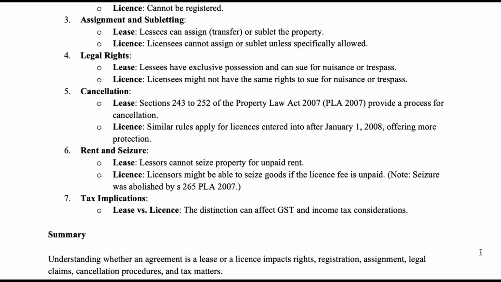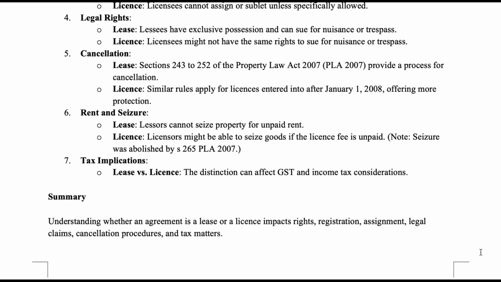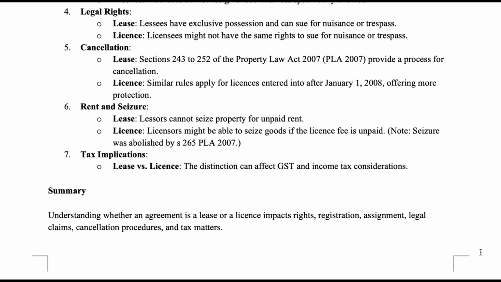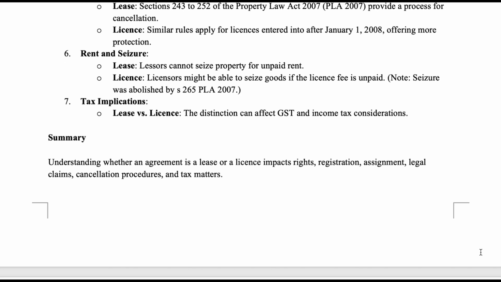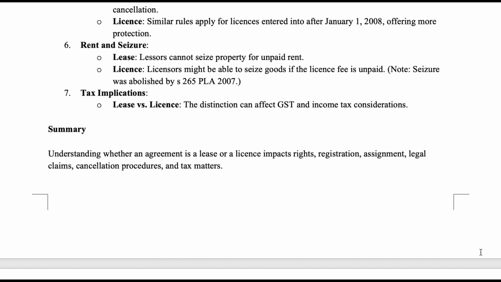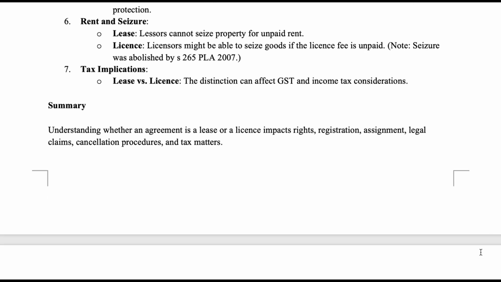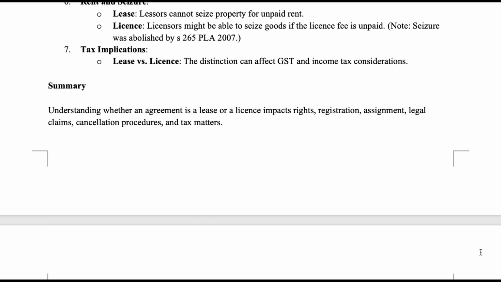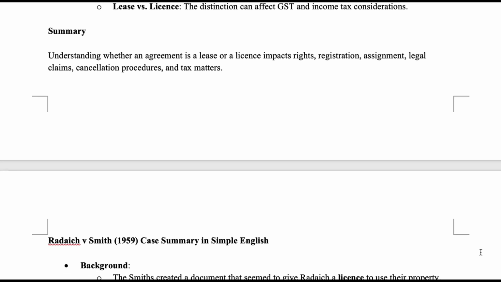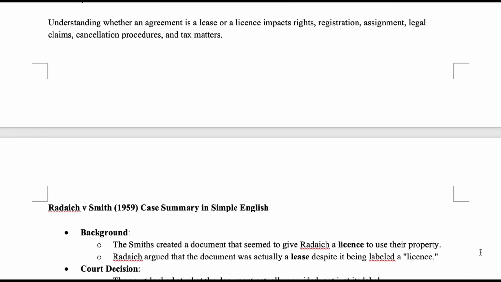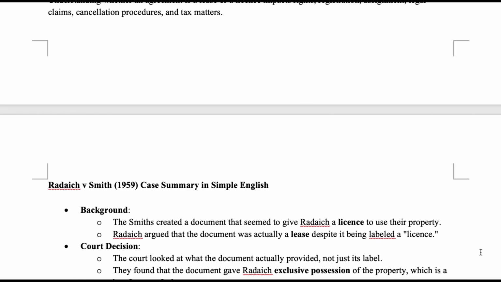Why it's important to distinguish between leases and licenses. 1. Binding rights. Lease: if a lessee owns a leasehold estate, this right binds the lessor's future owners. License: a license does not bind future owners. 2. Registration. A lease can be registered under the Land Transfer Act 2017, LTA 2017. A license cannot be registered. 3. Assignments and subletting. Lessees can assign, transfer, or sublet the property. Licensees cannot assign or sublet unless specifically allowed. 4. Legal rights. Lessees have exclusive possession and can sue for nuisance or trespass. Licensees might not have the same rights to sue for nuisance or trespass.